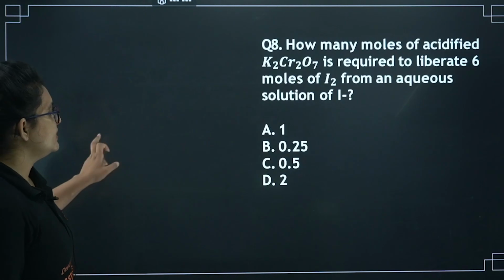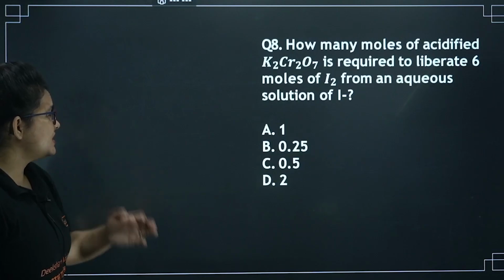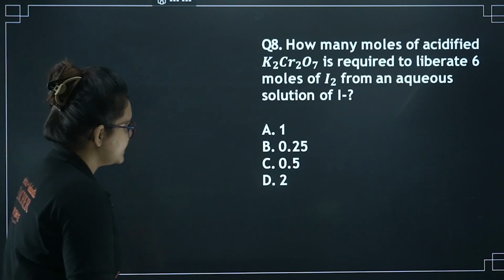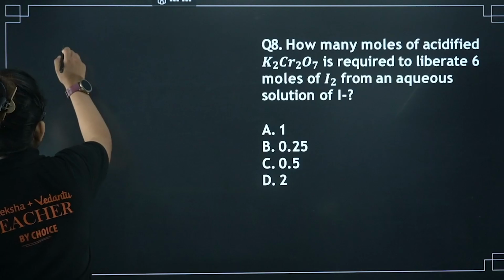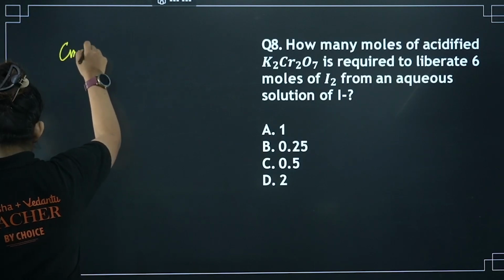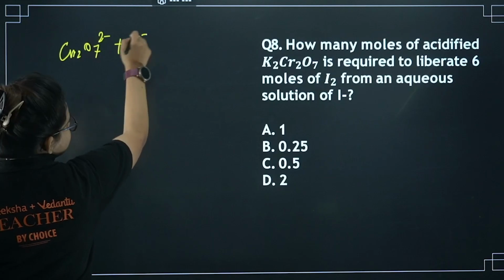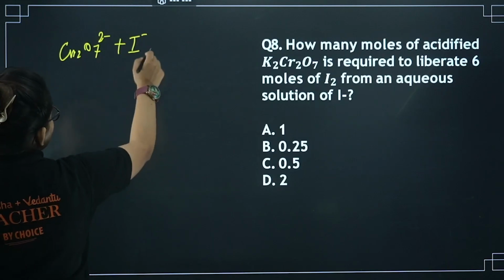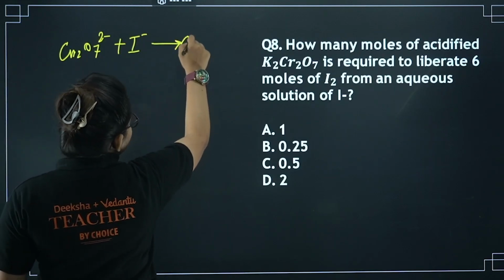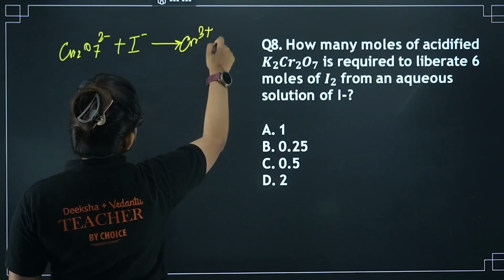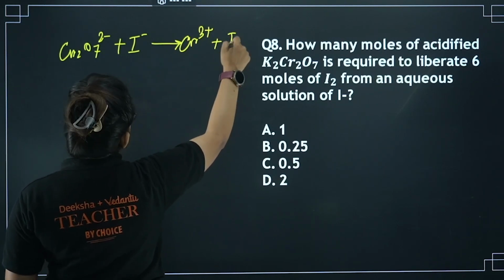Let's proceed further. How many moles of acidified K2Cr2O7 is required to liberate 6 mole of I2 from an aqueous solution of I-? So what actually I have to do? At first I have to write down the equation. So Cr2O7 2- reacts with I-, and in acidic medium it gives Cr3+ and I- becomes I2.